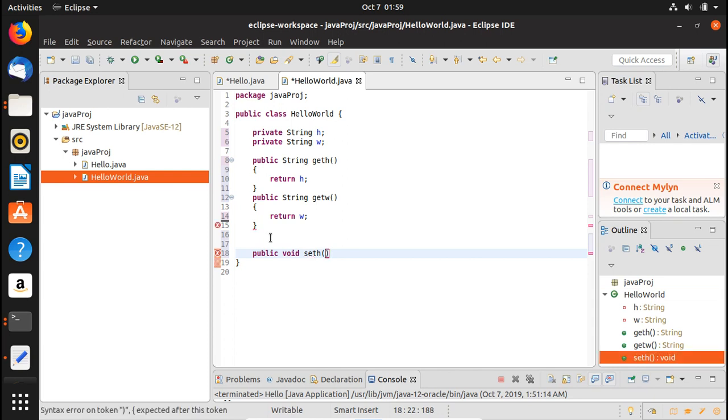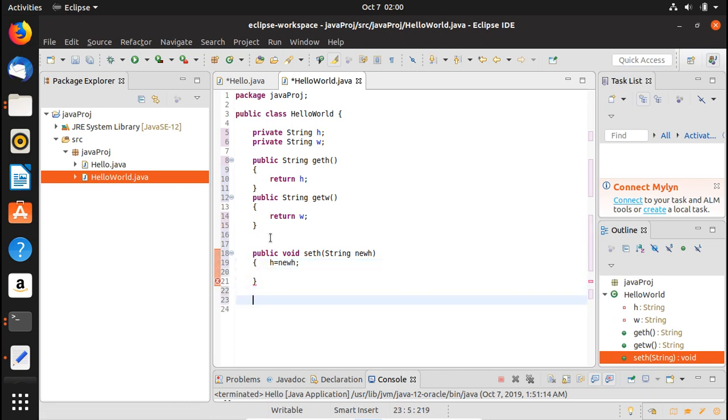Okay, and in here you are going to write string, and let's call it new h, and here we're going to write h equals new h. Okay, so we write here h equals new h, and this is going to have a body as well, so we just put parenthesis